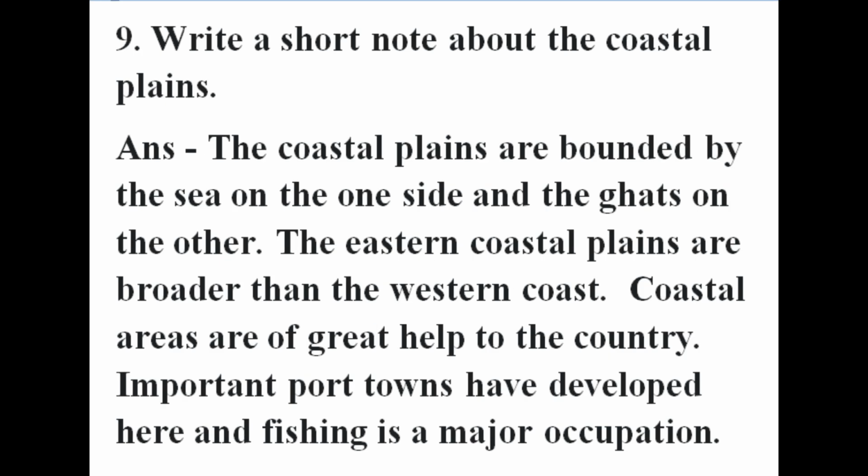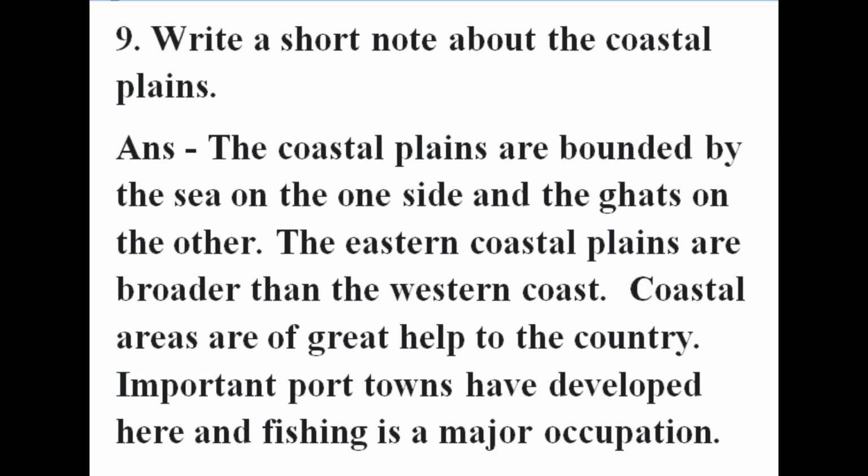Ninth question. Write a short note about the coastal plains. The coastal plains are bounded by the sea on one side and the Ghats on the other. The eastern coastal plains are broader than the western coast. Coastal areas are of great help to the country.